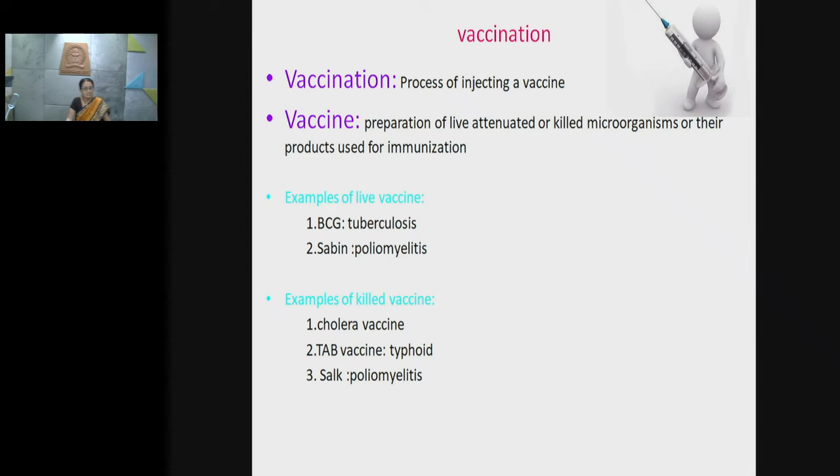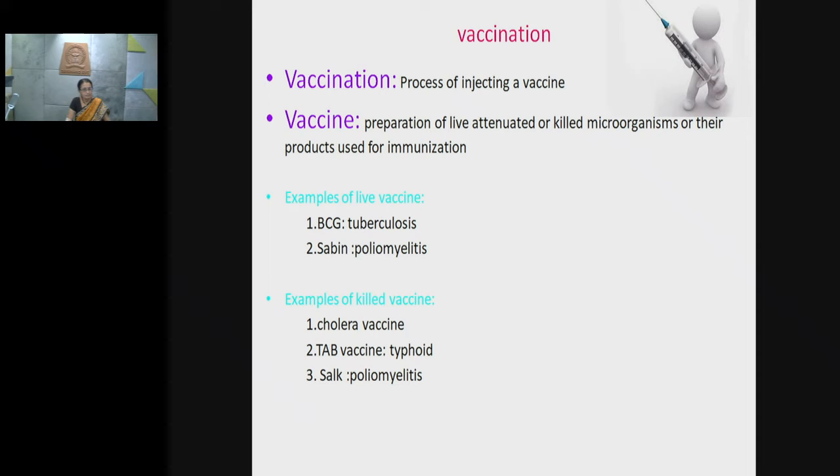This BCG vaccination is carried out to prevent tuberculosis disease, which is caused by Mycobacterium tuberculosis. However, Sabin is another example of live vaccine which is given to prevent a viral infection, poliomyelitis, which is caused by poliovirus. The examples of killed vaccine include cholera vaccine, which is used to prevent cholera caused by Vibrio cholerae.